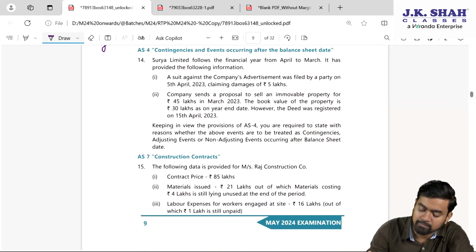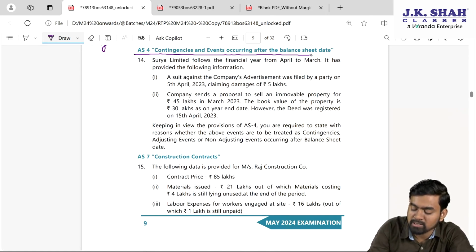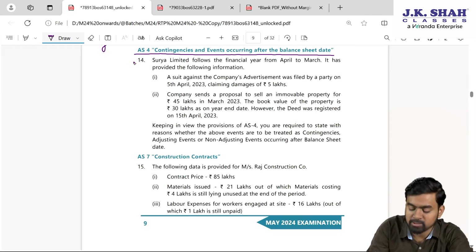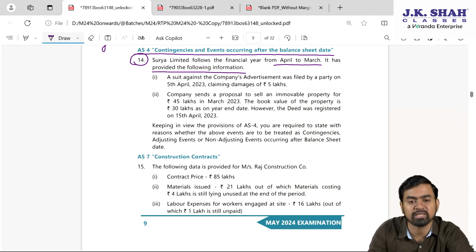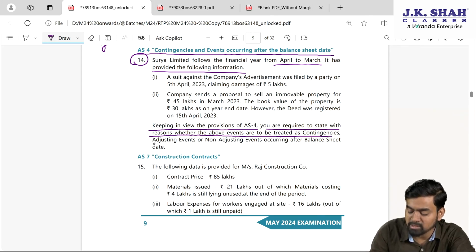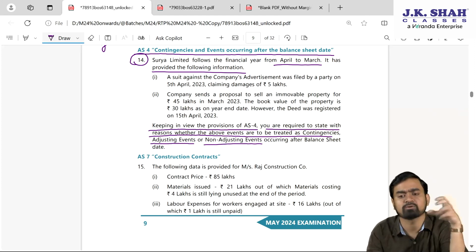Was very simple, sir. Next question. AS 4, Contingencies and events occurring after balance sheet date. Very simple sum again it is. Question 14: Surya Limited follows the financial year from April to March. It has provided the following information. 2 sentences they have given. Keeping in view the provision of AS 4, you are required to state with the reason whether the above events are to be treated as contingencies, adjusting event or non-adjusting event after balance sheet date.